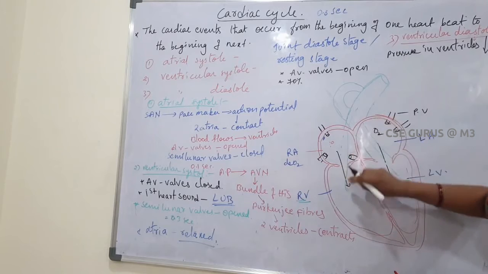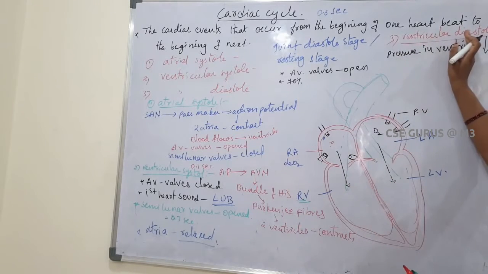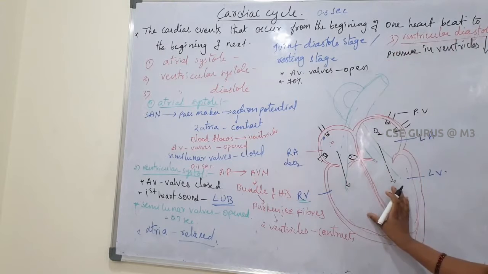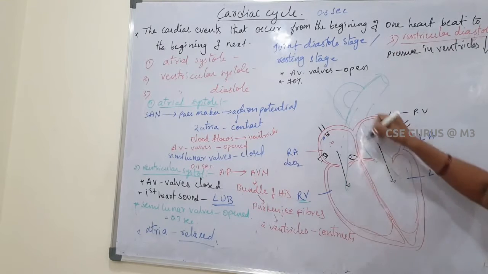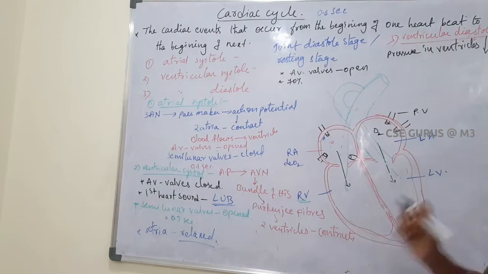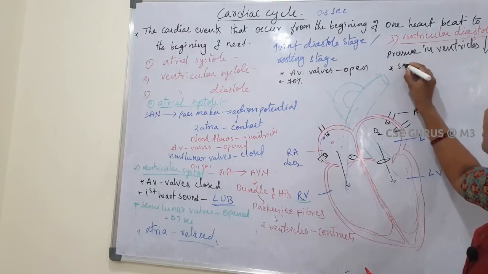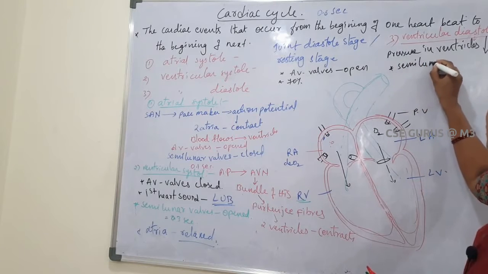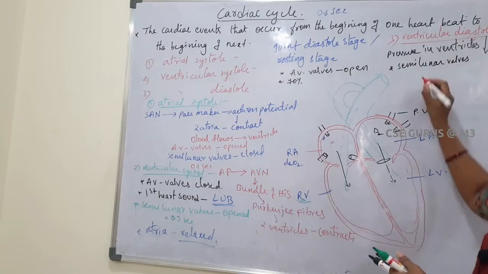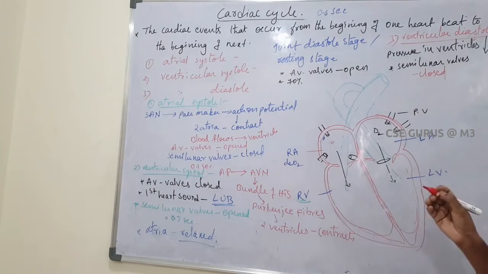The blood was flowing in the upward direction, and the semilunar valves are open. When the pressure is decreased, this blood may come back in the backward direction. To prevent this, the semilunar valves get closed. The semilunar valves forcibly close.